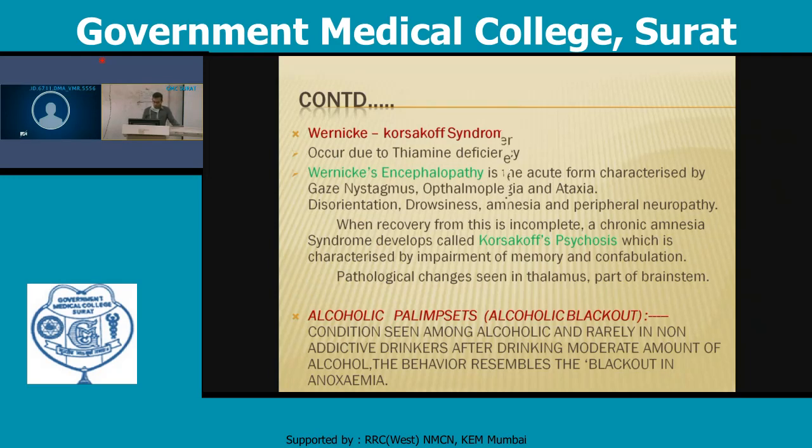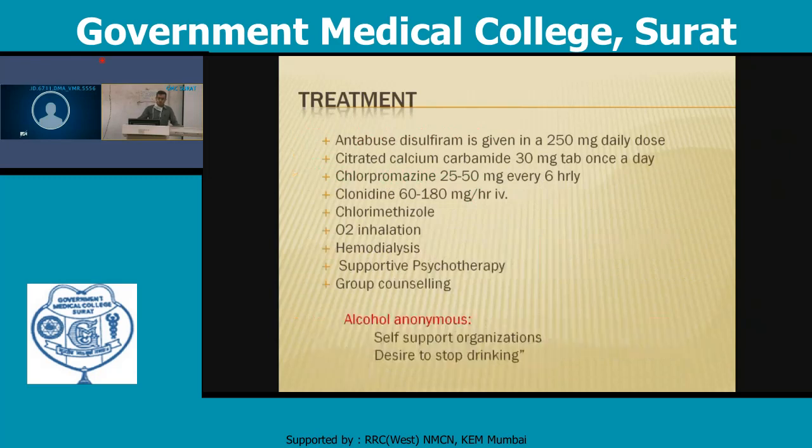What will be the treatment? Mostly Antabuse, which is known as disulfiram. It is used as an antidote for chronic ethyl alcohol poisoning. When disulfiram is given, it blocks the conversion of acetaldehyde to CO2 plus water. So there will be more accumulation of acetaldehyde in a person with chronic alcohol poisoning, and acetaldehyde has effects such as greater abdominal discomfort, nausea, and vomiting. That's why the person will refuse to take alcohol.